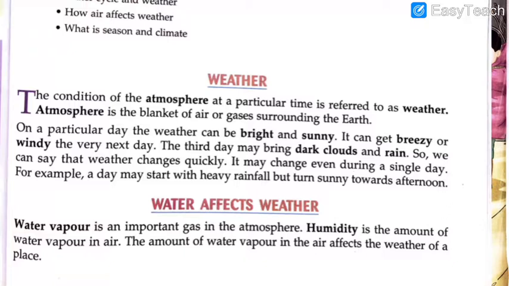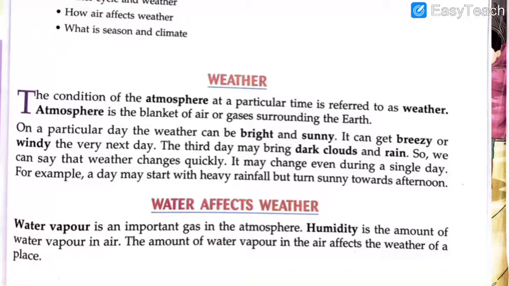So students, water vapor. Do you know what water vapor is? Yes, you all might know, because even in chapter number 5, solid, liquid and gases, this word was included, water vapor.